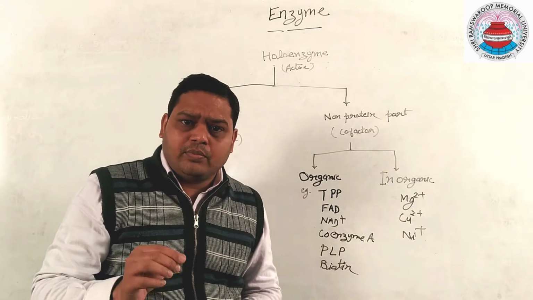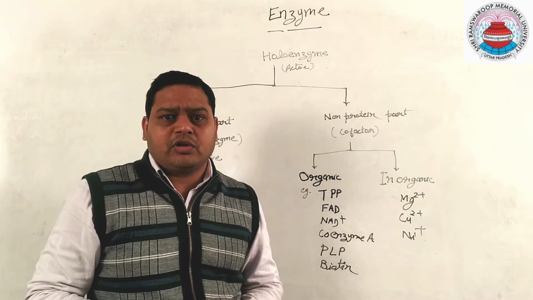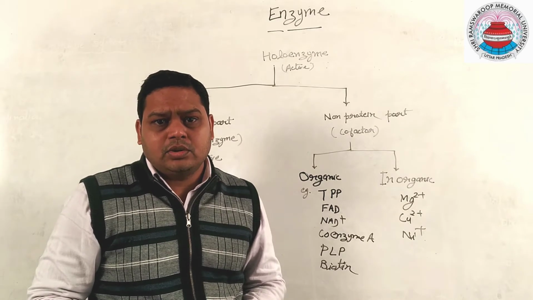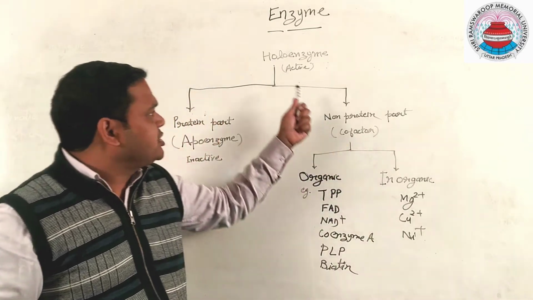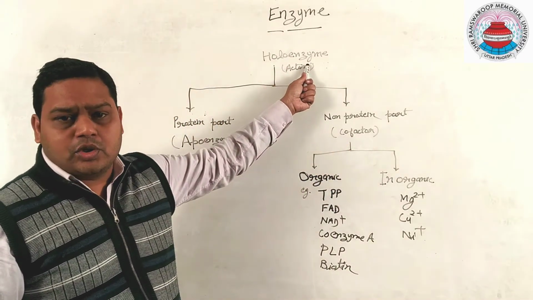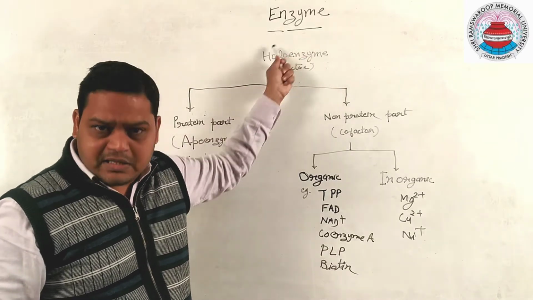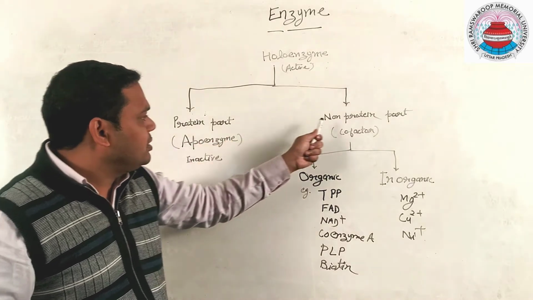And this non-protein part is very important for the activity of enzyme. So, enzyme together with its non-protein part is called holoenzyme. So, holoenzyme is the complete, active enzyme containing two parts: protein part and non-protein part.